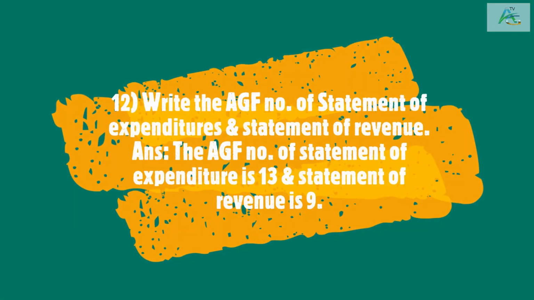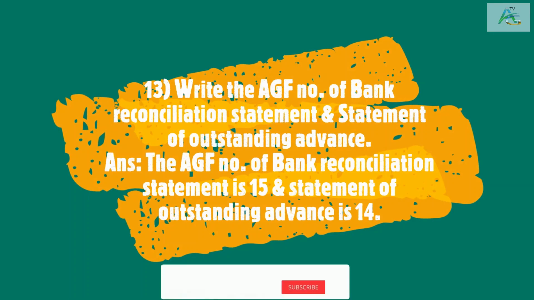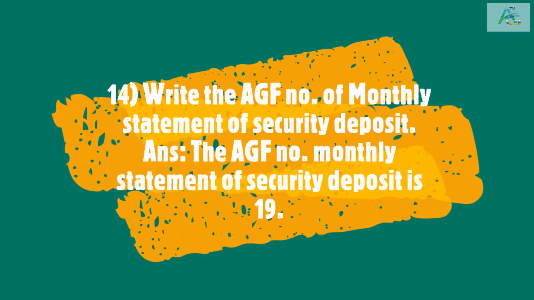Write the AGF number of Statement of Expenditures and Statement of Revenue. The AGF number of Statement of Expenditure is 13 and Statement of Revenue is 9. Write the AGF number of Bank Reconciliation Statement and Statement of Outstanding Advance. The AGF number of Bank Reconciliation Statement is 15 and Statement of Outstanding Advance is 14. Write the AGF number of Monthly Statement of Security Deposit. The AGF number of Monthly Statement of Security Deposit is 19.